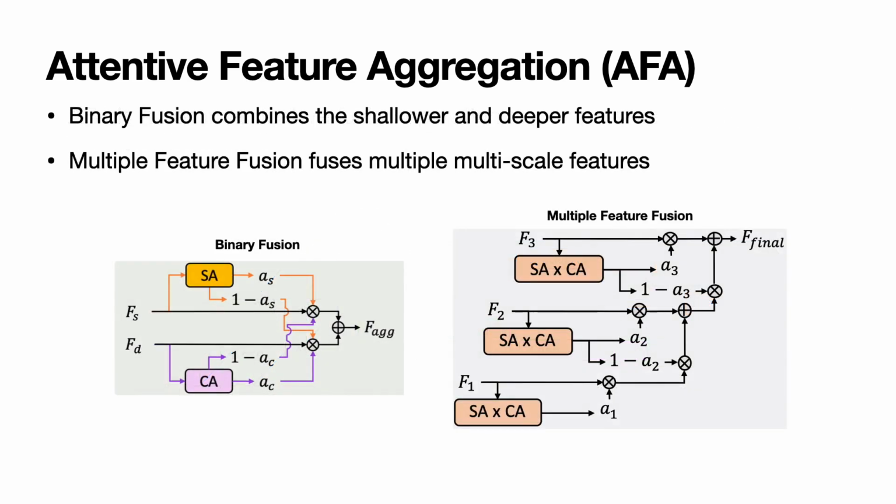We designed 2 types of AFA for different aggregation scenarios, and both employ simple spatial and channel attention to model complex feature interactions and attend to different features. For the simple binary fusion, we compute spatial attention from shallower features and channel attention from the other. For multiple feature fusion, we perform hierarchical attentive fusion by progressively aggregating features from shallow to deep levels.